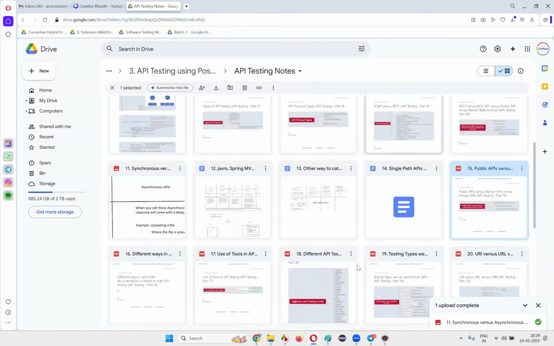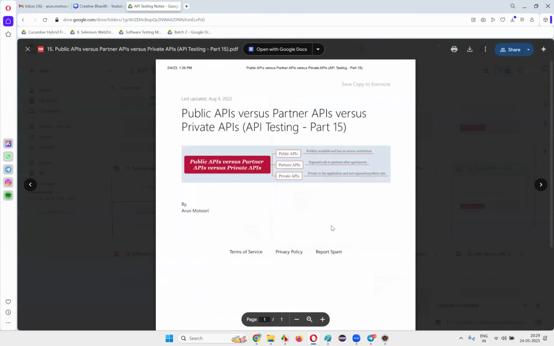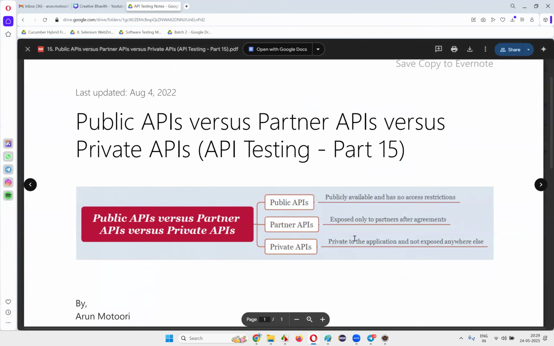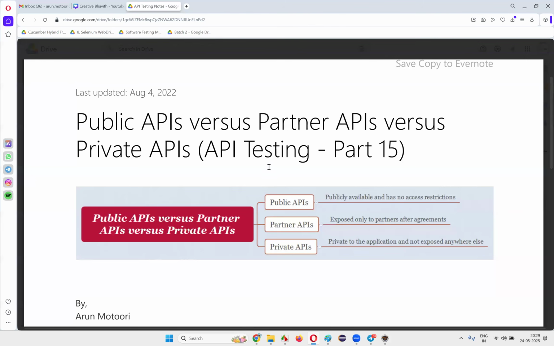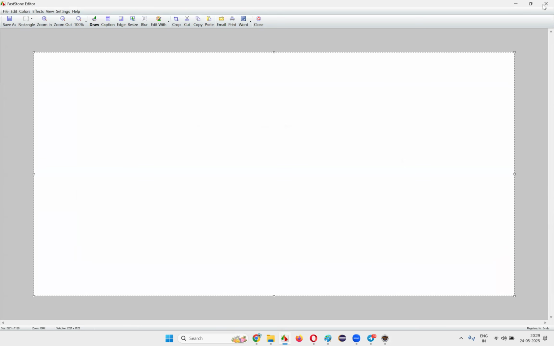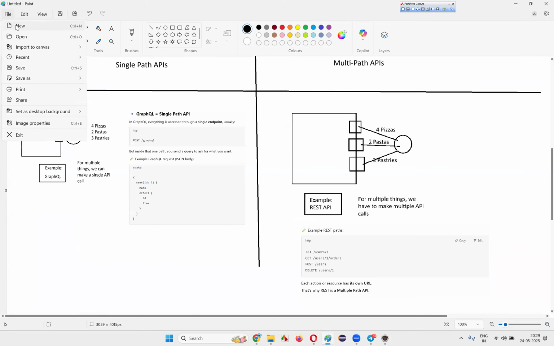Okay, then the next one we have is public. In this image, whatever is provided in the notes is correct, guys. If any mistakes are there in the notes, I'm correcting them before you. Anyhow, the next category for us to divide the API types is public APIs, partner APIs, and private APIs. In one of the previous sessions, I already covered this, but let me repeat this for you guys.